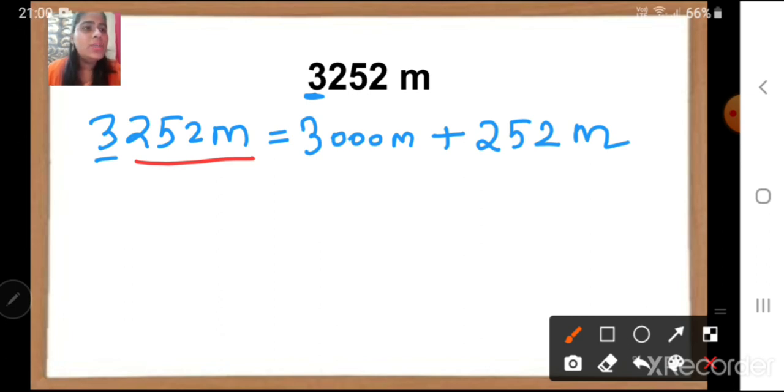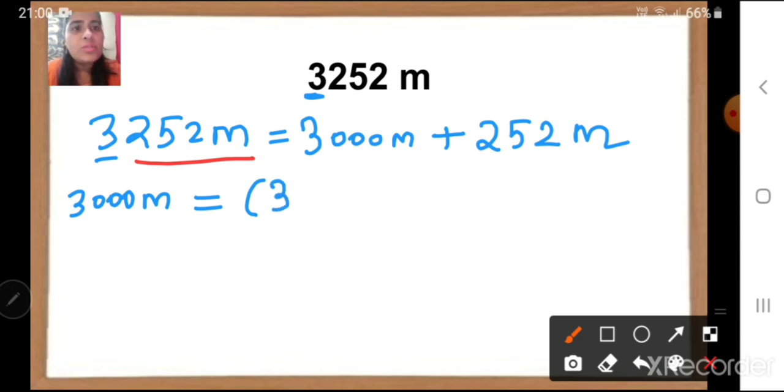Step 2 is we are going to convert 3000 meter into kilometer. It is easier. Okay. So let us convert 3000 meter is equal to, if we wish to convert from meter to kilometer, we divide by 1000.